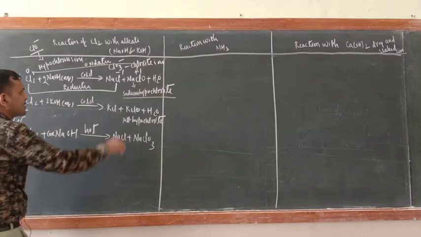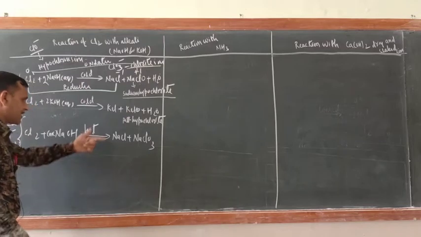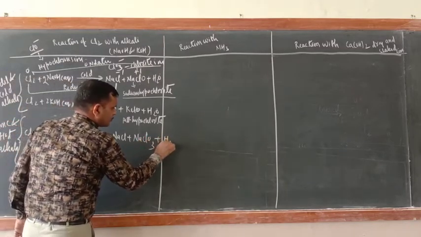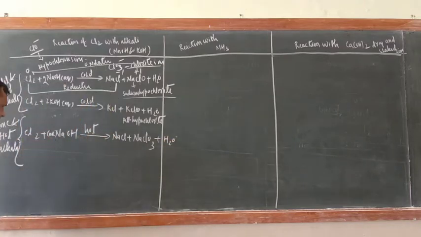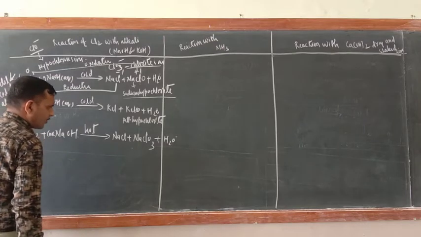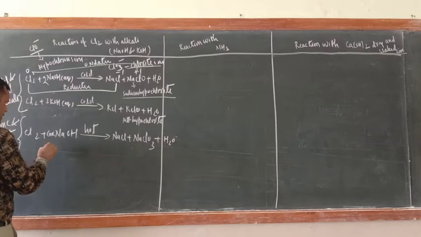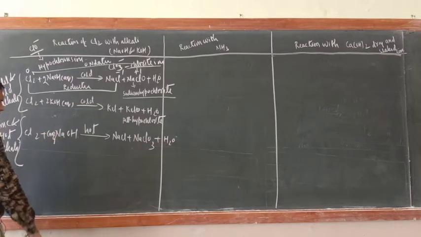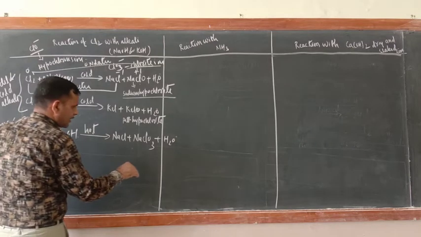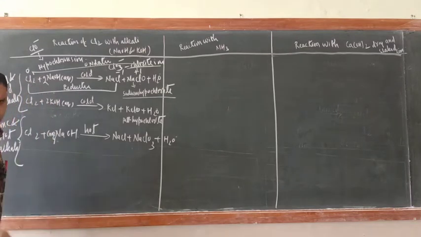So remember, ClO3- is the chlorate ion. Same is the case here also, plus H2O. Now you can balance the reaction here. ClO3 has 3 oxygens, so write 6 NaOH. So 6 NaOH means 3 H2O.